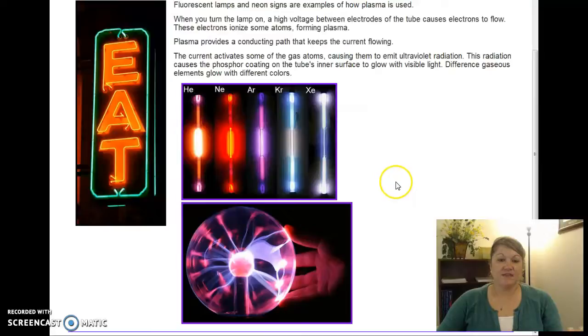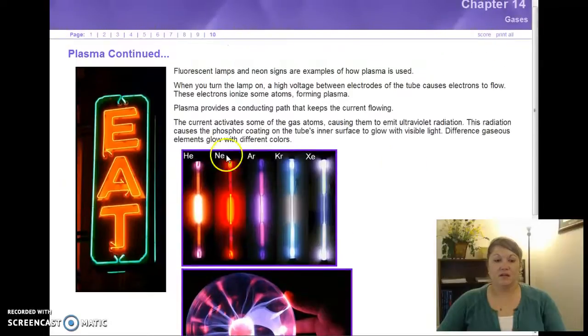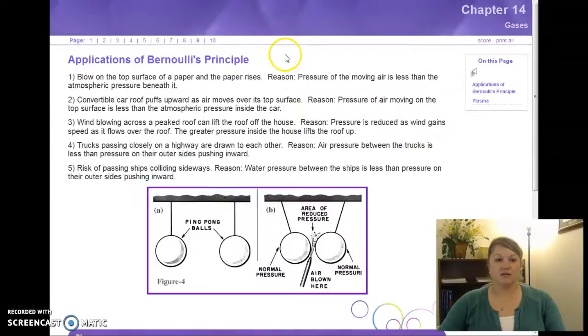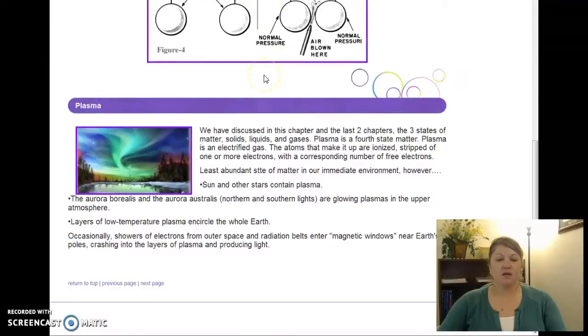They have taken this idea of plasma and done plasma TVs, all kinds of applications with it. Alright? But the neon sign at the restaurant or the bar is probably the one most commonly seen. Plasma is also responsible for the aurora borealis that you see.